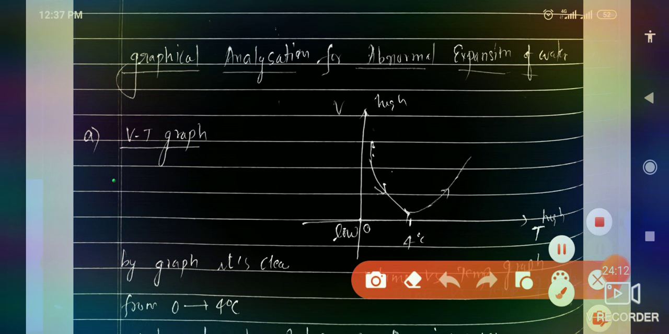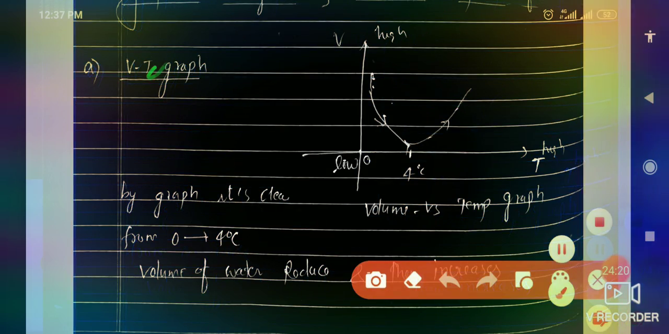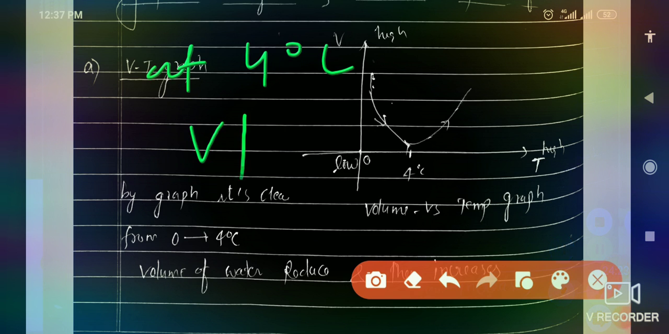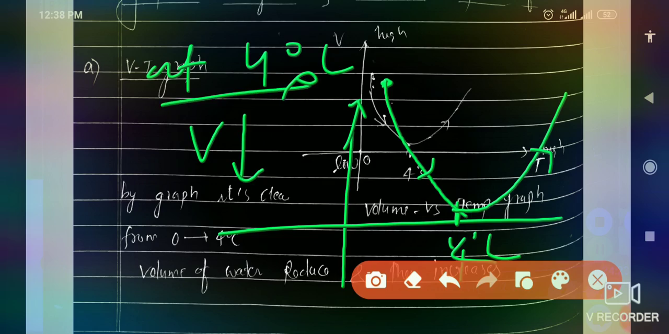We will discuss two graphs, the VT graph and the rho-T graph. We have just studied that at 4 degrees Celsius the volume is minimum. So see how we represent this on the graph. Suppose here is 4 degrees Celsius. Suppose the volume decreases from 0 to 4, but after 4 degrees Celsius it again increases. Like this we can represent this theoretical idea on the graph.